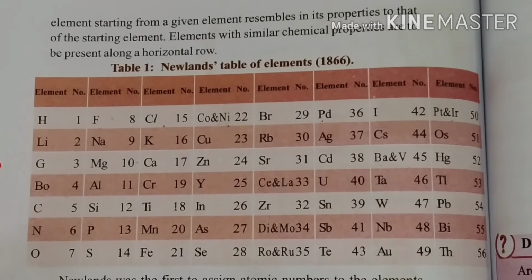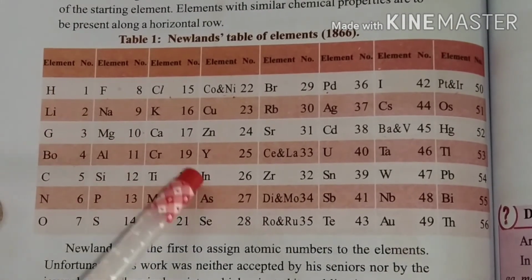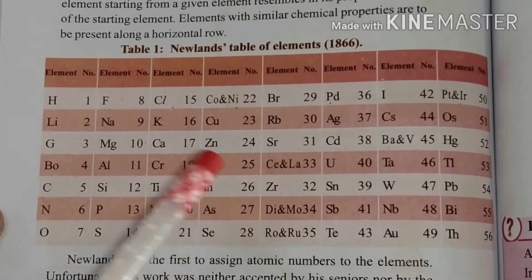Why? Because he arranged those elements in a repeating order.